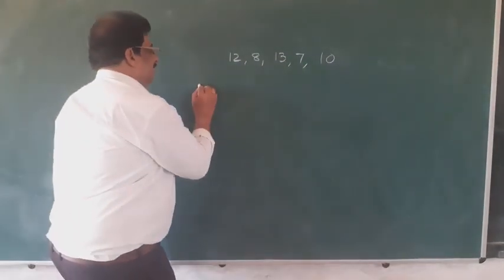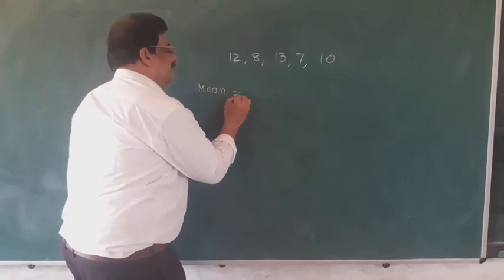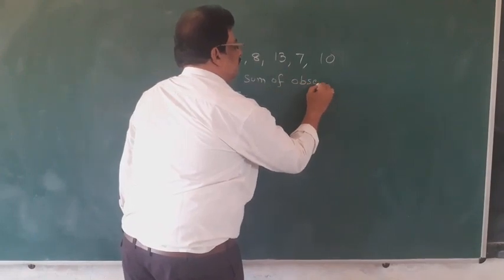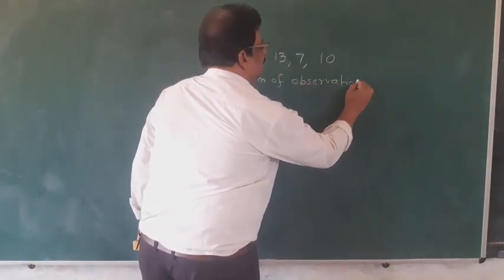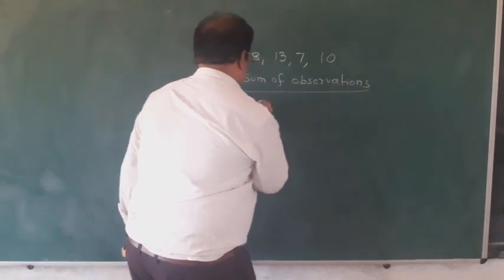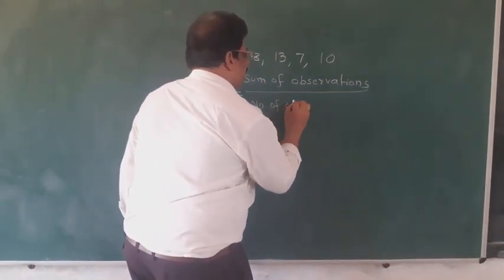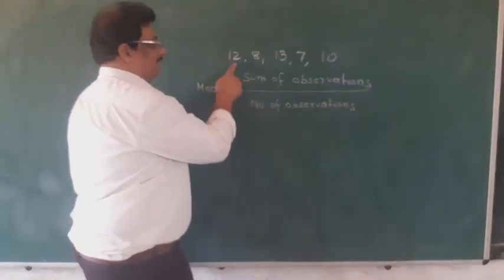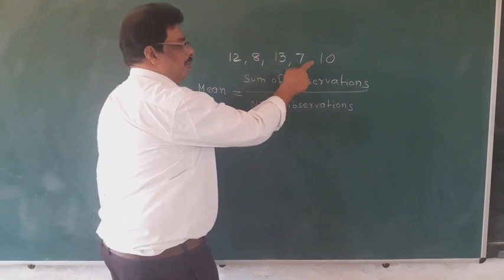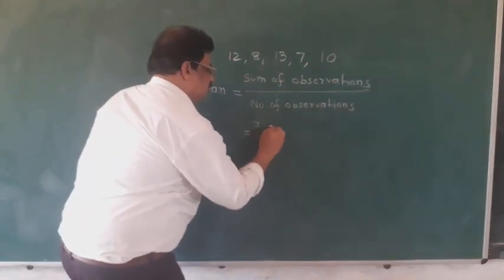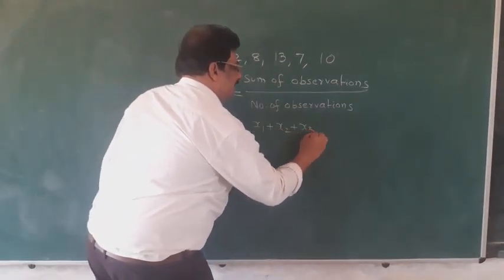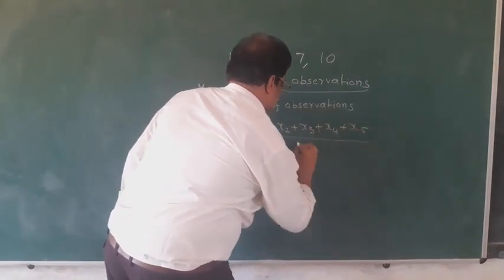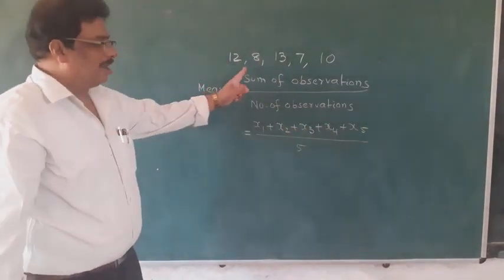Now the formula for mean is nothing but average: sum of observations by number of observations. Each one is called one value, x1, x2, x3, x4, x5. Therefore, you can write (x1 + x2 + x3 + x4 + x5) divided by 5, the sum of all observations.